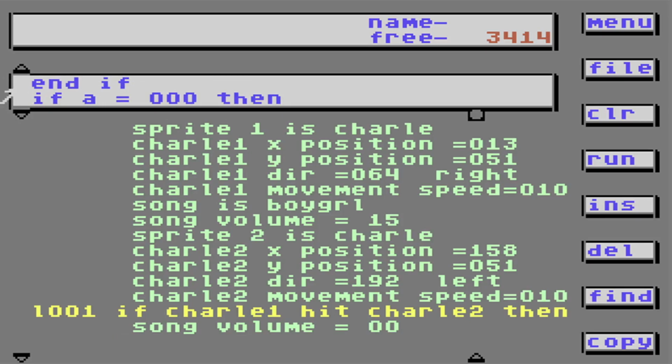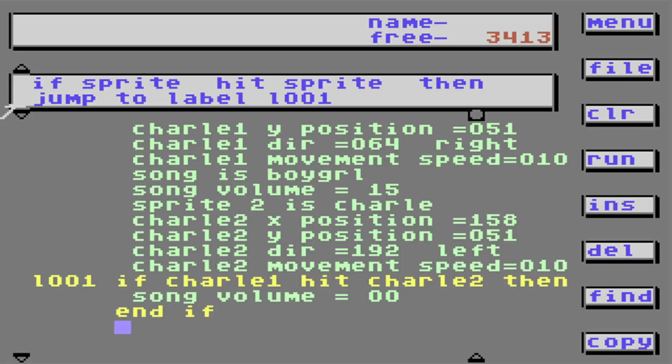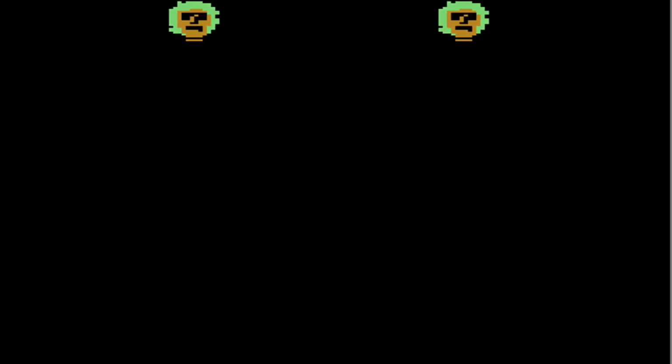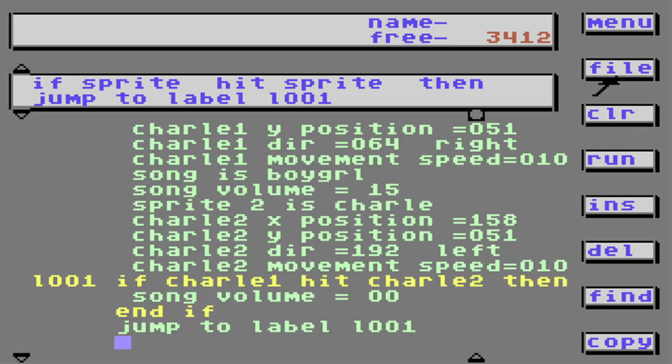Then I have to put an and if in here. Then I'm going to go to jump to label 101. It's going to create a loop, and it'll constantly check to see if the sprites are hitting each other. If they are, it'll turn the sound off. Let's check it out. Who's it going to touch? Nice and quiet. What else can I do?